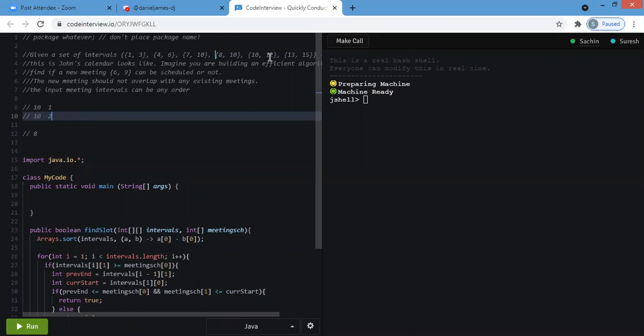So now it's 10 to 12. Is there any meeting that we can end? Yeah, there is one meeting. Then we can add 10 and assign it to the 10 to 12 meeting slot. So now its end time is 12 and it's the second meeting room. Okay. Now we will go to 12. Is there any meeting room that ends before 13? Yeah, it's at 10. So we can use the same room for the last meeting. So we require two rooms in this case.